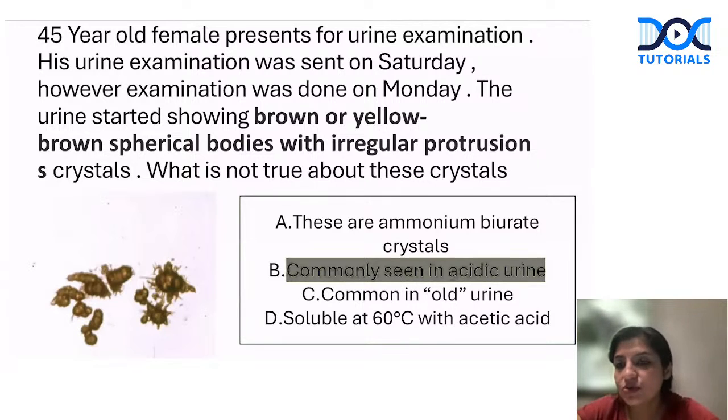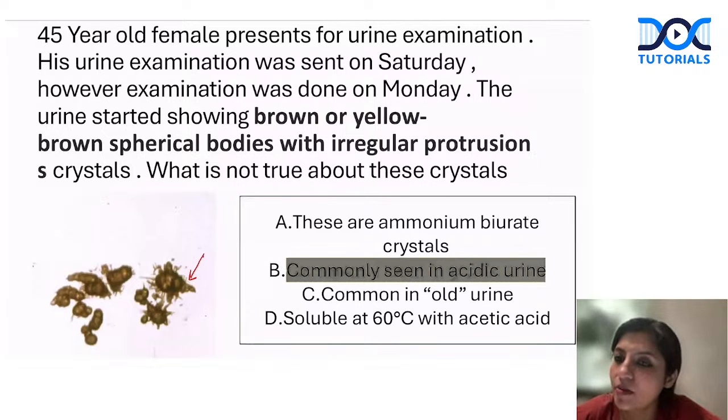Okay, now let's come to the next important question that they can ask you in exam, which is crystals. I had given you this 45-year-old female who presented with crystals. These were brown to yellow, brown spherical bodies with irregular protrusions like this. So these irregular protrusion crystals are ammonium biurate crystals. And again, I have told you this in my Instagram video also, that these crystals are usually present in alkaline urine. They're not present in acidic urine.